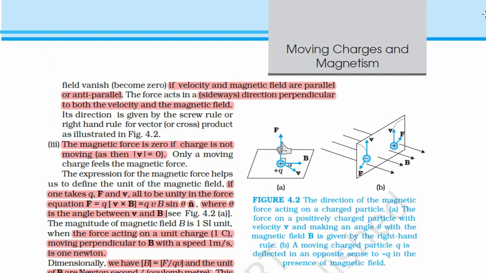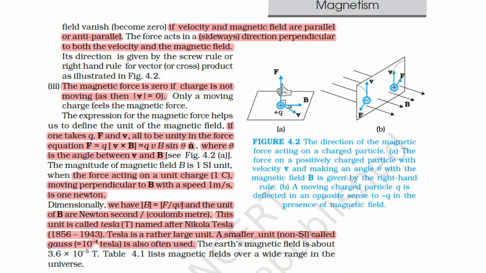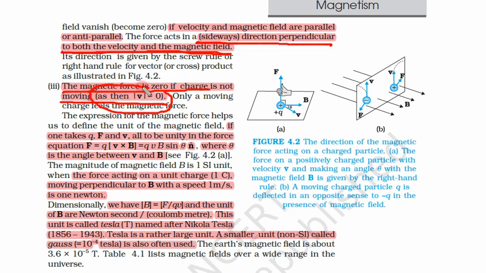And an important thing is that this force acts sideways. There is no direct direction. This force acts in a sideways direction perpendicular to both the velocity and magnetic field. So it acts in a third direction which is perpendicular to both the velocity and the magnetic field. Third point, the magnetic force is 0 if the charge is not moving, which we have already discussed.